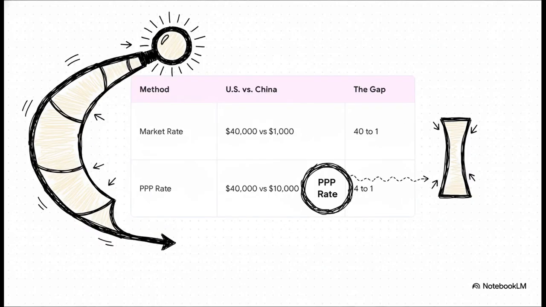I mean, this table just lays it out perfectly. That crazy, misleading 40-to-1 gap we started with shrinks all the way down to a much more believable 4-to-1 gap when we use PPP. We haven't changed any of the underlying facts. We've just used a better, more accurate ruler to measure them.